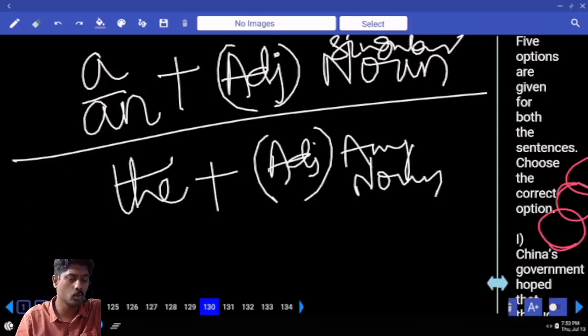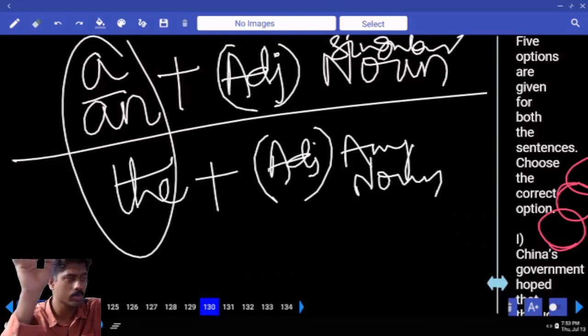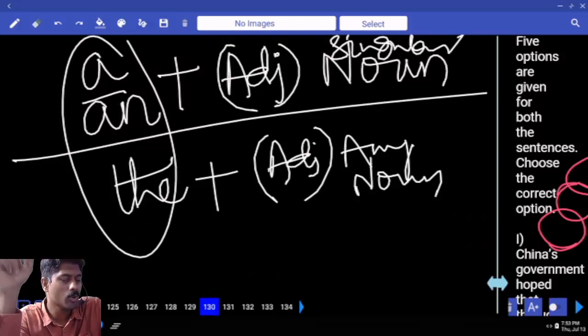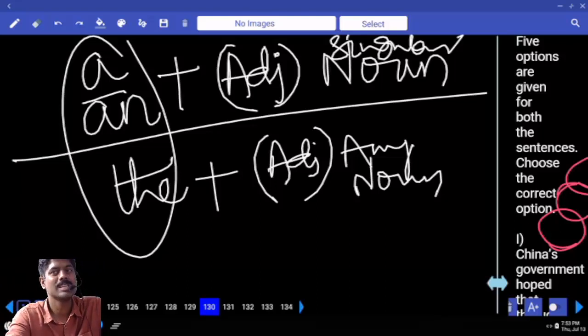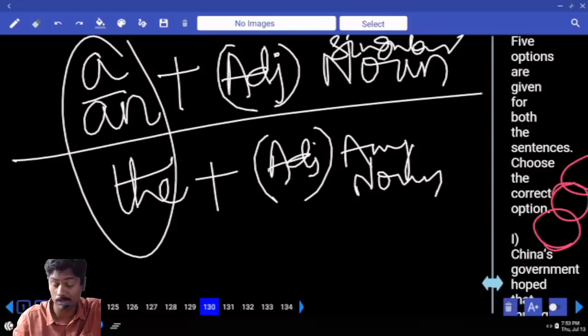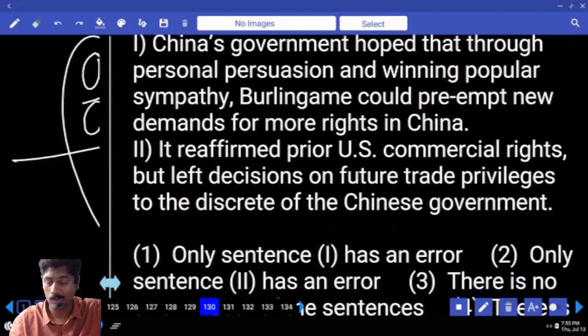So the rule is whenever an article comes, a noun is a must. Without a noun it does not exist. Without an adjective it can exist, but without a noun it does not exist. She is a happy, wrong. She is a sincere, wrong. She is a sincere student. She is a happy girl. So noun is compulsory. She is a student. She is a girl. Noun is compulsory. Adjective optional.